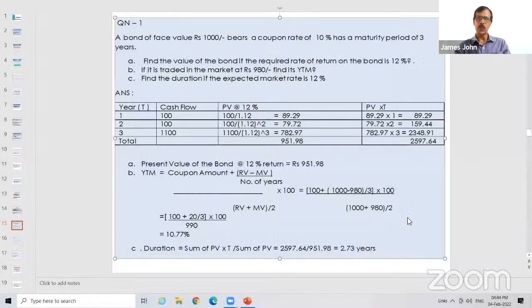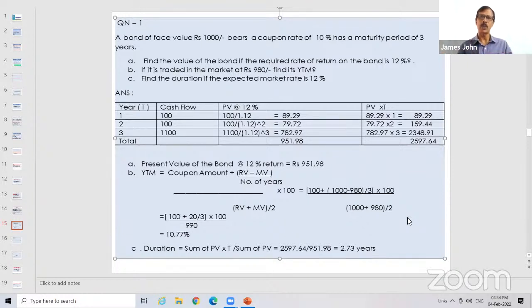So this is made use of here. Look at the question. The face value is 1,000 rupees. Coupon rate is 10%. So the cash flow is given: first year 100, second year 100, third year 1,100. Now you are asked to calculate the value of the bond at 12%. So you have to discount the future cash flows at 12%.